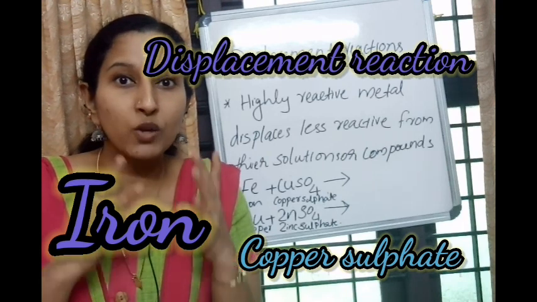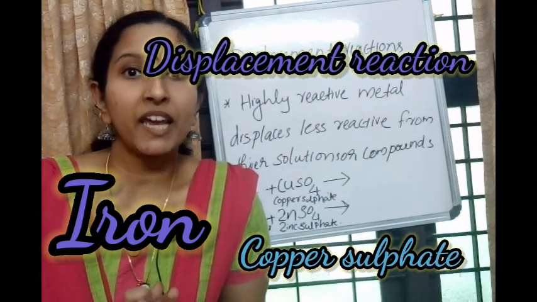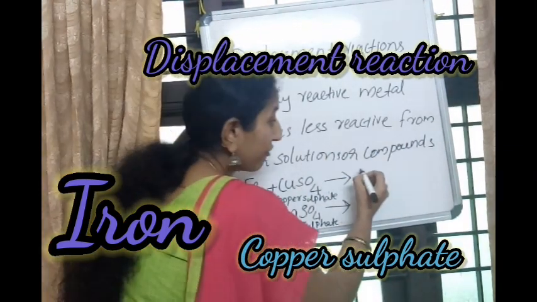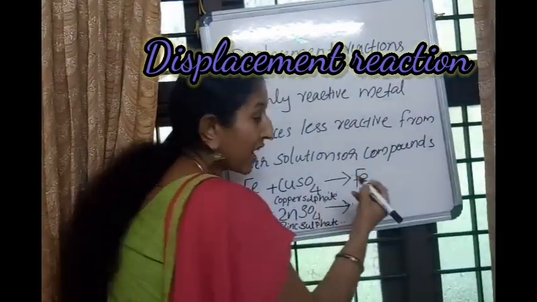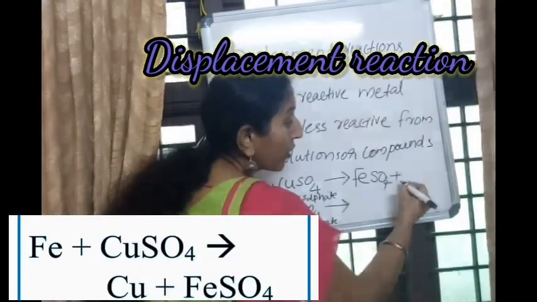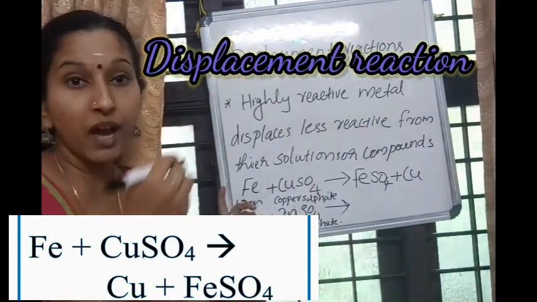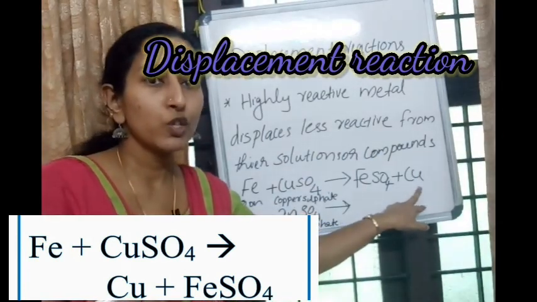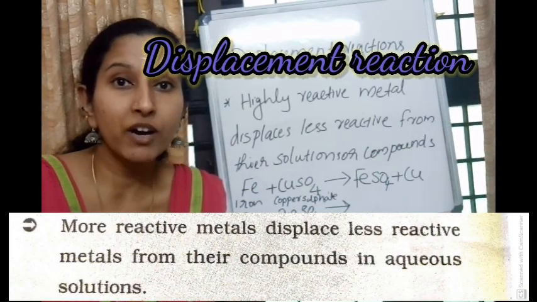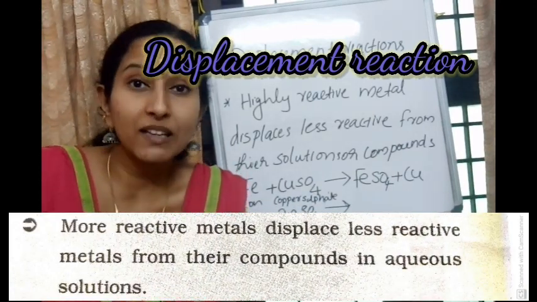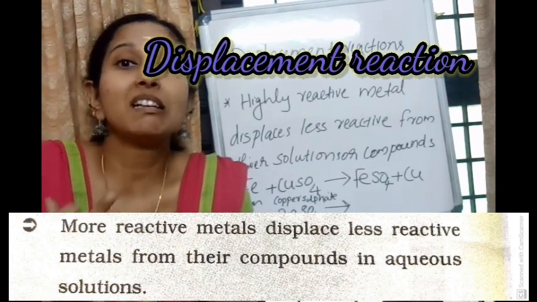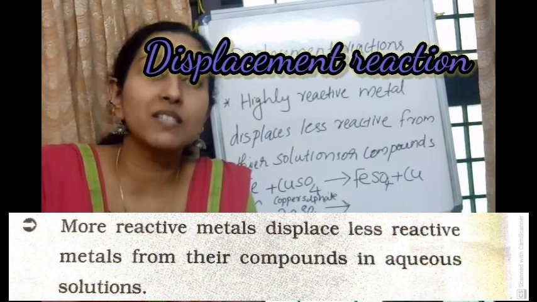So the play is going on, and at the end of the play, what happened? You see, the team Fe won the cup. That is FeSO4. And who became the disappointed team now? Cu. So what is the idea you have to get from this? The team with more power, more energy, or the metal that is highly reactive, displaces.